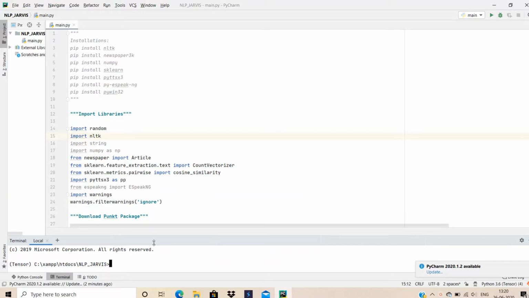And in today's video we are going to design a chatbot that can take text input and will provide you with text as well as audio output. So without wasting any time, let's get started.